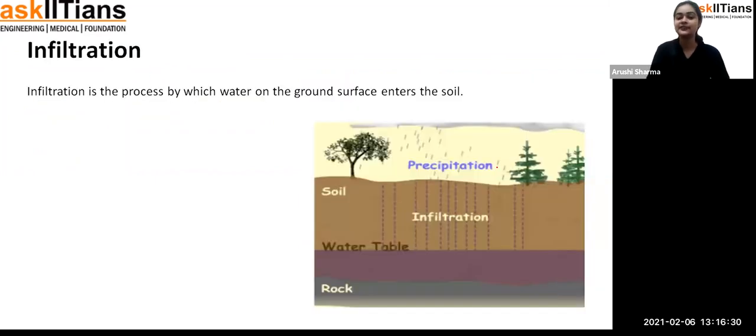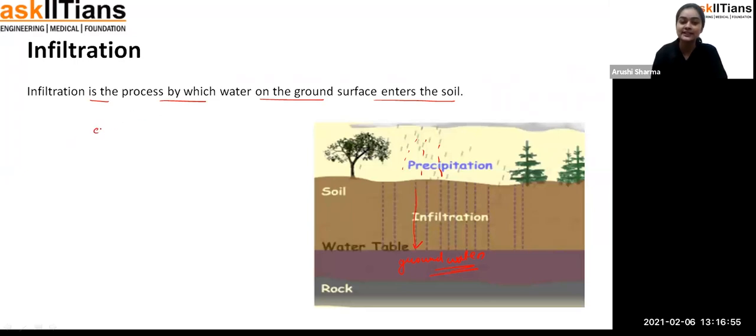Now this is the infiltration, what I was telling you. When the precipitation is there, the raindrops are falling on the ground, and from the soil they are moving downward, and we get it in the form of groundwater. This process is called the infiltration process. Infiltration is the process by which water on the ground surface enters the soil. So that's the whole water cycle.